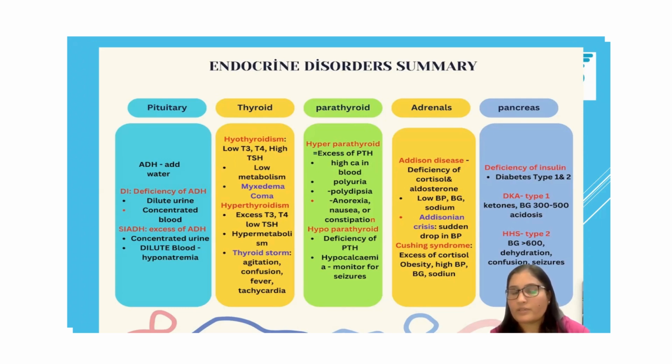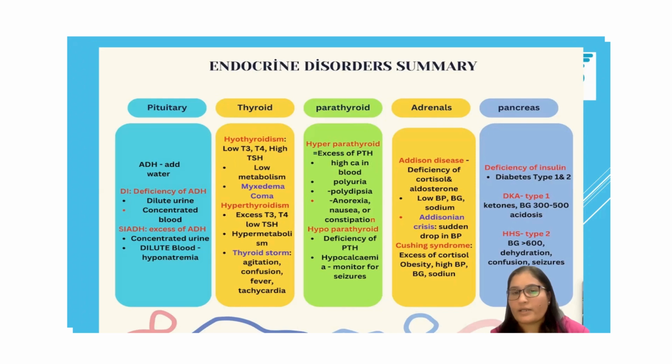Anytime a patient with a history of hyperthyroidism is exposed to any stress, or the patient has thyroid surgery, a large amount of T3, T4 can be released into the blood. It can lead to thyroid storm. So if you see a patient with a history of hyperthyroidism who is more agitated, confused, having fever and tachycardia, that will be the priority.